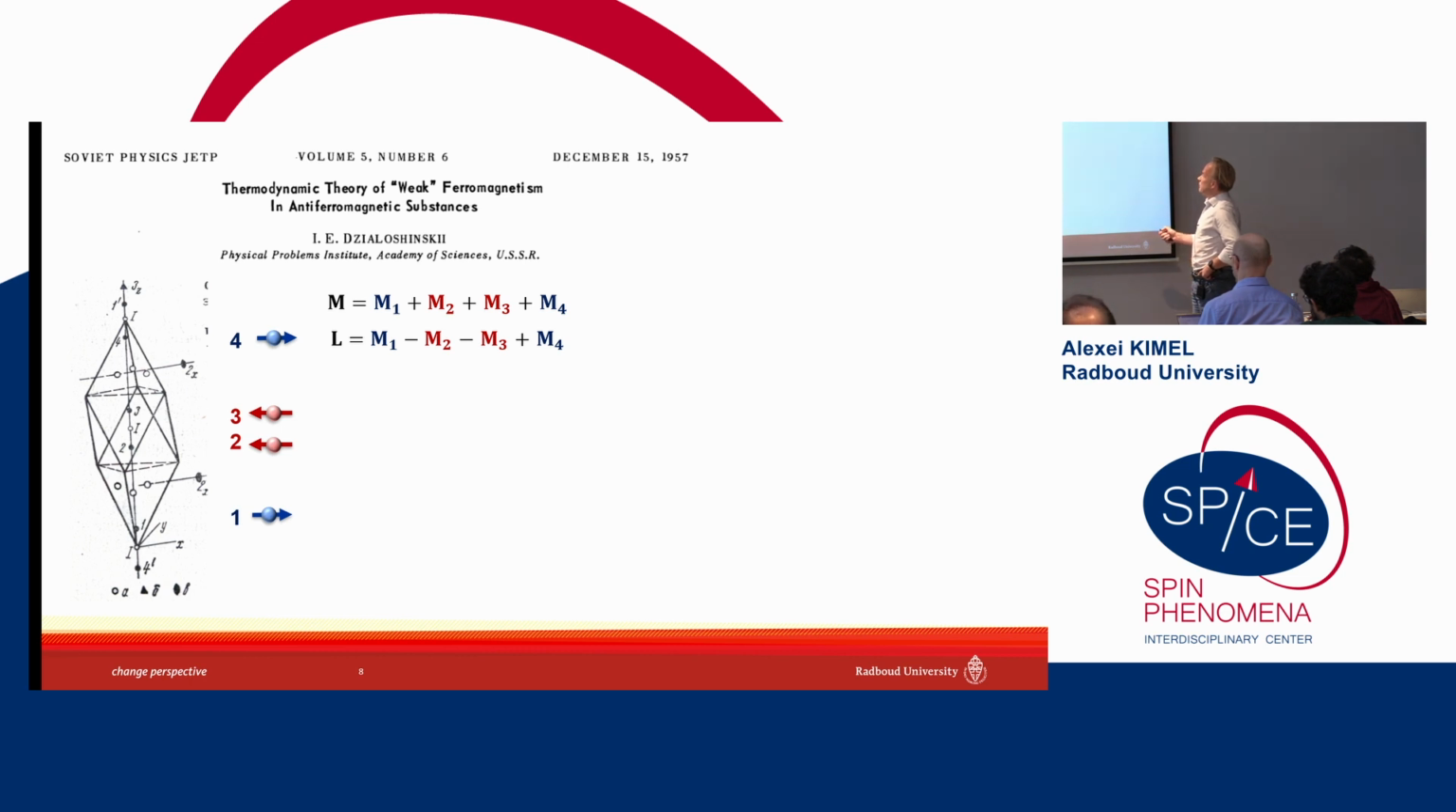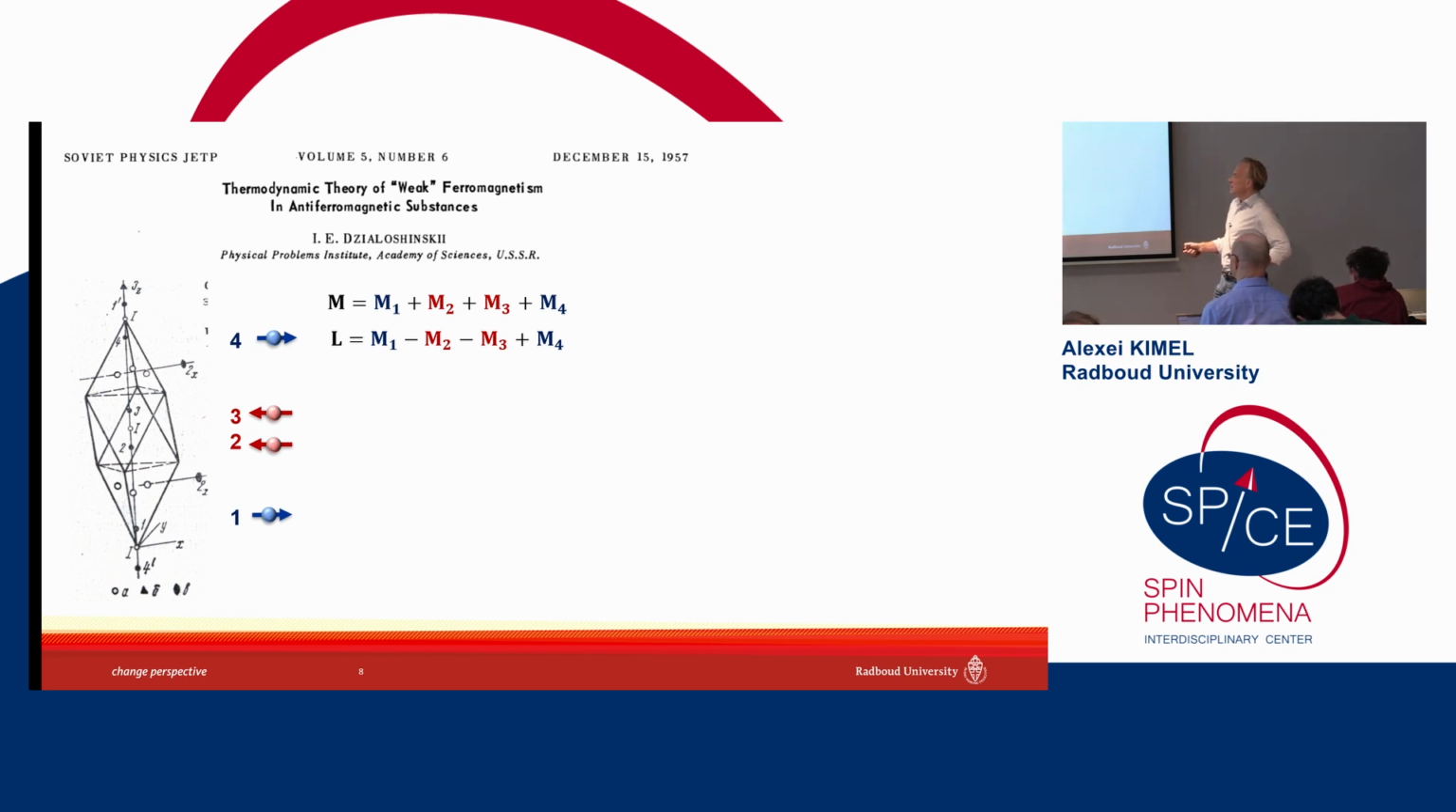Well, one of the first works dedicated to the materials where we can expect interesting effects which allow us to detect the direction of the antiferromagnetic vector, for instance. This is, of course, hematite. This is a paper from, as you can see, 1957 from Professor Zhelezhinsky. It's about hematite, where he describes the magnetic structure of this material.